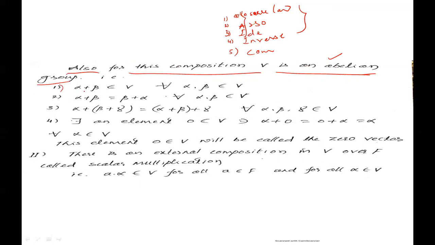First property: alpha + beta belongs to V for all alpha, beta belonging to V. This is the closure law. Next, alpha + beta = beta + alpha, the commutative law.